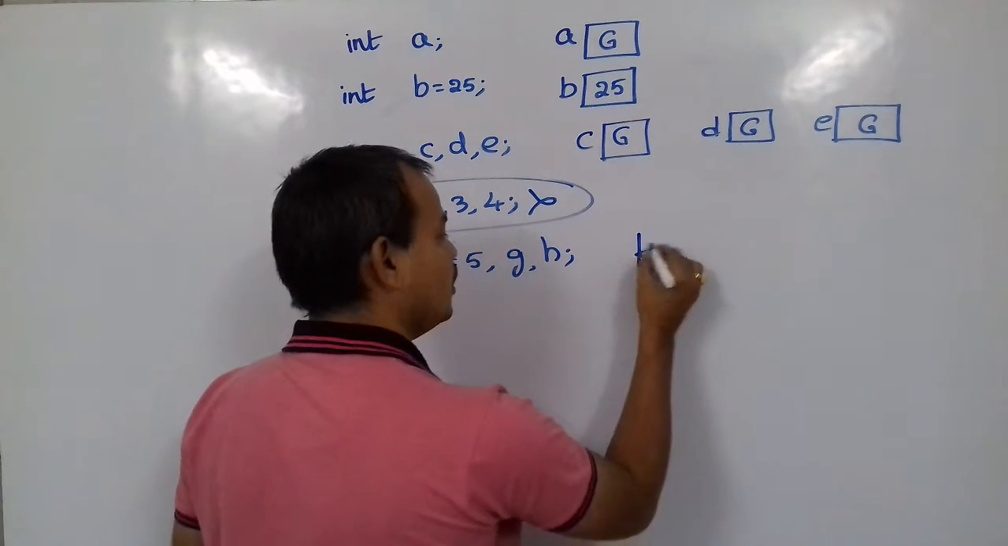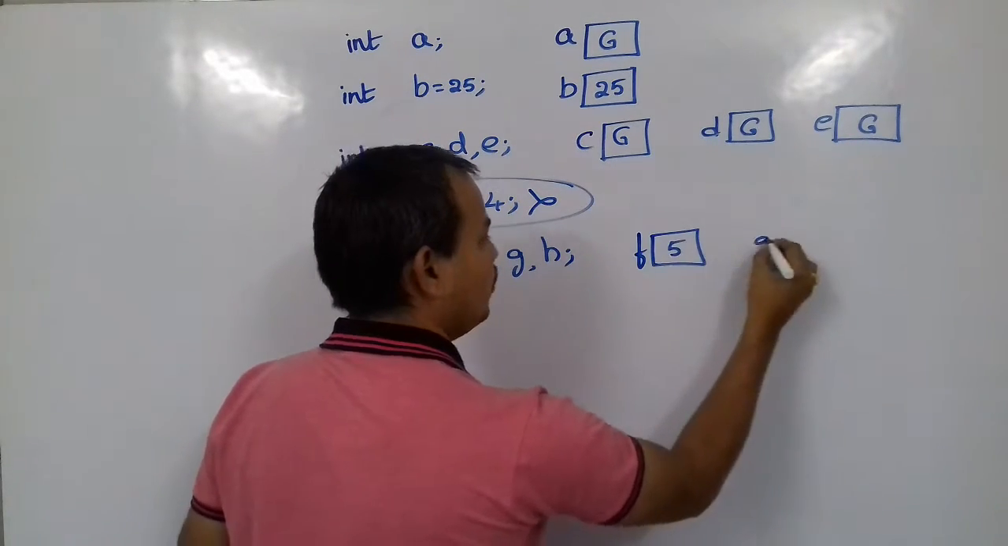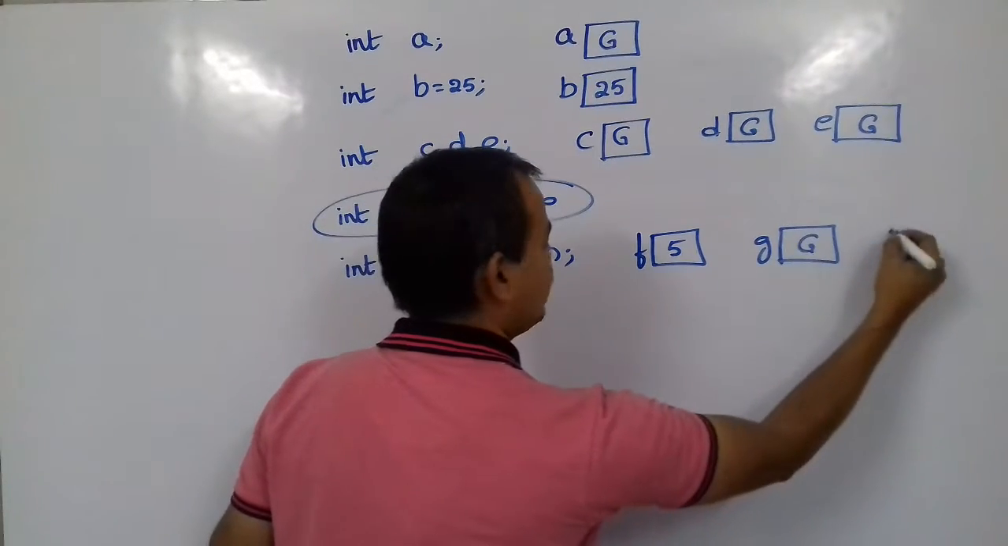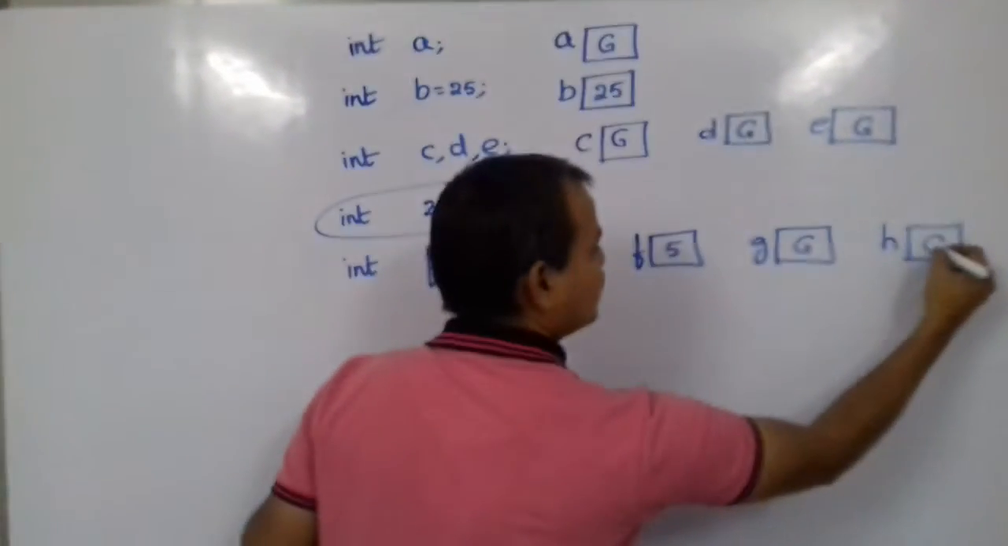So with this what happens? F is a variable with value 5. G is a variable containing some garbage value. H is another variable containing some other garbage value.